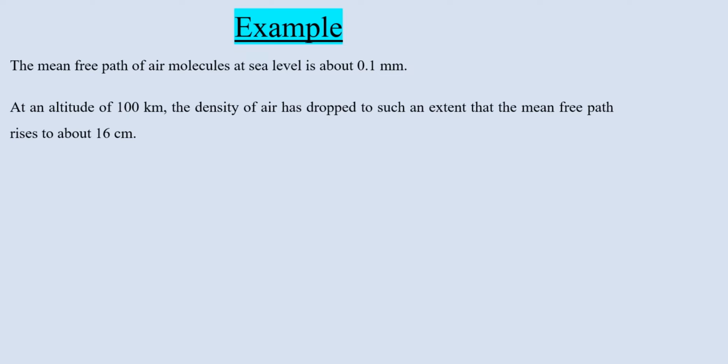So the mean free path is drastically increased and rises to 16 centimeter from 0.1 millimeter at sea level. And furthermore, when you move to an altitude of 300 kilometer, you can find that the mean free path will be 20 kilometer, which is a very large amount.